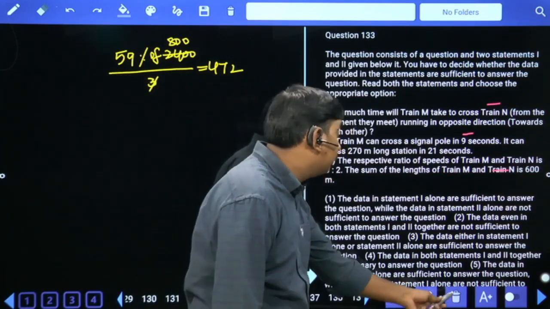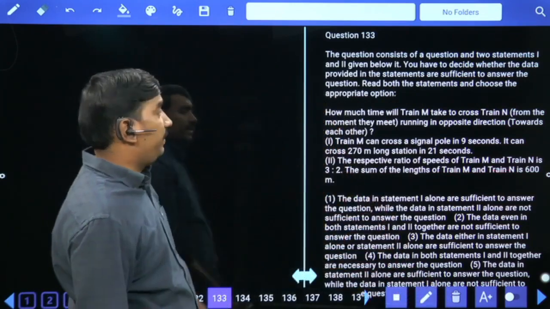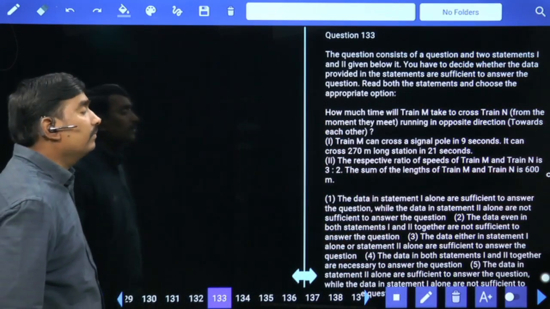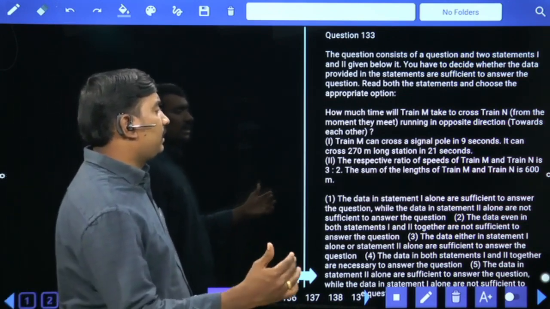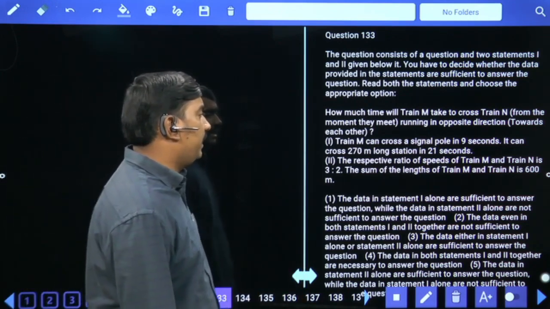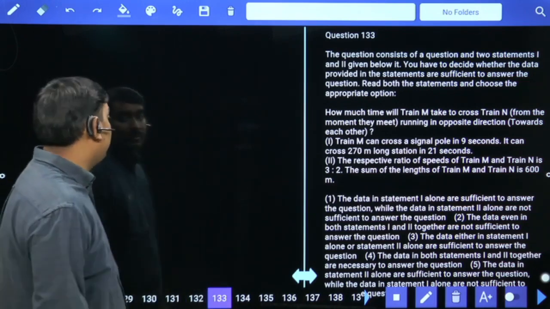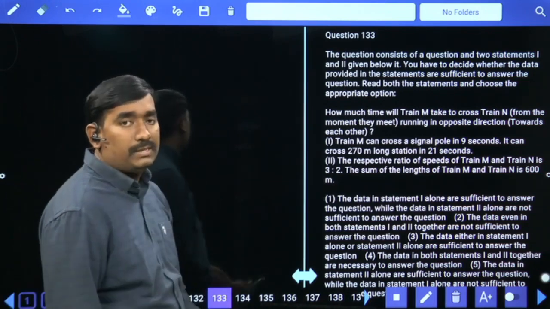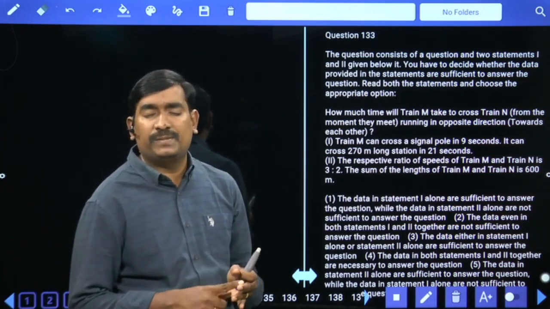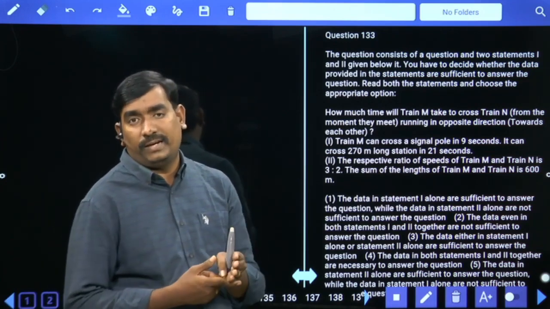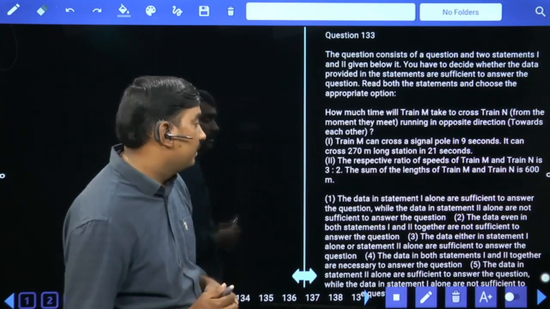Next, data sufficiency. How much time will train M take to cross train N from the moment they meet, running in opposite directions towards each other? Means train M length, N length, M speed, N speed. If you know these four values, you will get the answer.